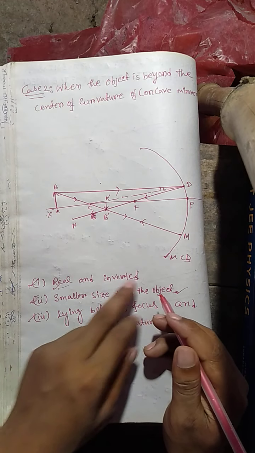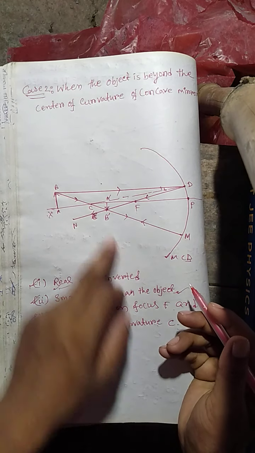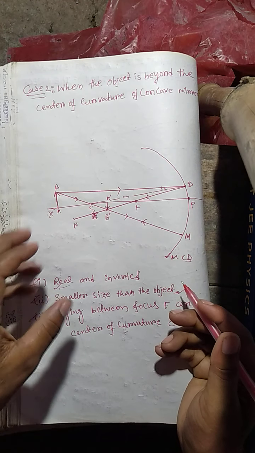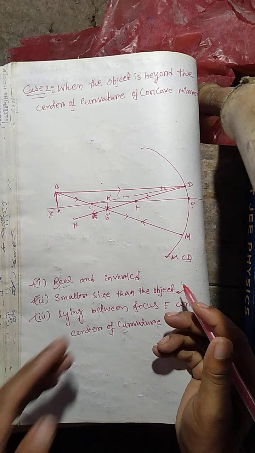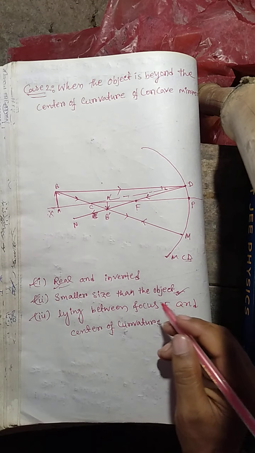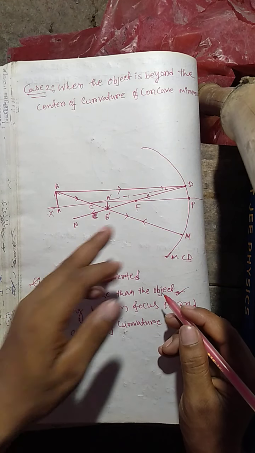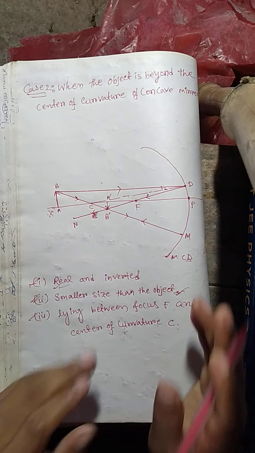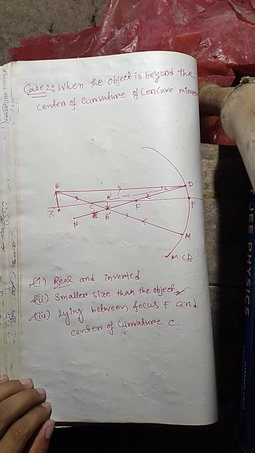So the first characteristic is real and inverted. The second characteristic is smaller size than the object. As you have seen here, the image size is small and the object size is big. And the last characteristic is that the image is lying between the focus and the center of curvature. These are the main characteristics of this image. Okay, let's discuss the next case.